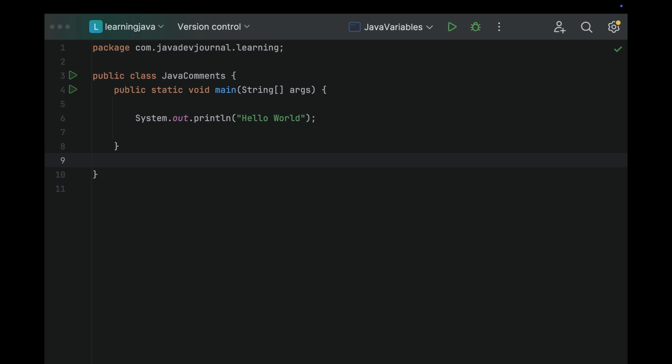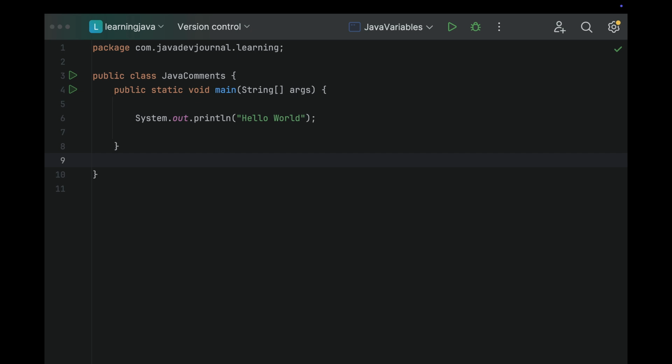They will not make any impact or affect how the program runs or how the compiler compiles your program, but they are super helpful to explain what's happening in your code. Okay. And you might have heard some argument saying this is actually good for a very large team, but no, that's not the case. Even if you are working alone, or on a smaller team, it doesn't matter. Comments make your code easier to read and understand. Not only yours, but if someone else has written code, it holds true for them, right?